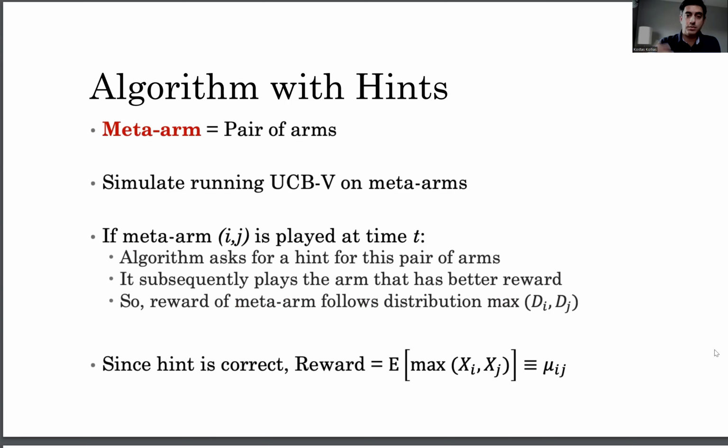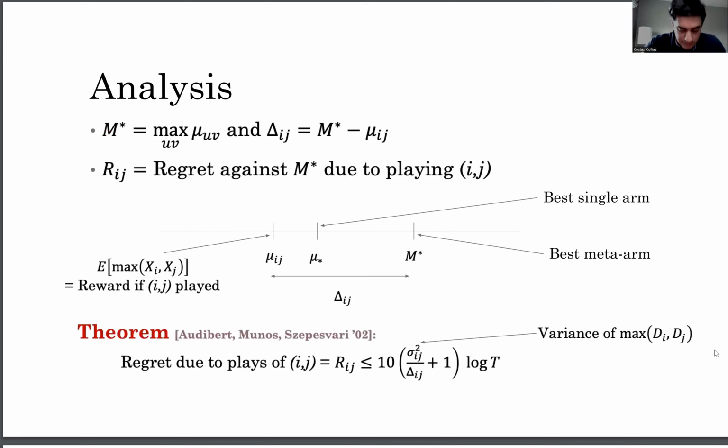So the reward for these meta arms follows the distribution that is the maximum of the two distributions of the two arms. And then we can define the new mu_ij to be the mean of this distribution. Now, to look at the analysis, we will define capital M star, which is pretty much the mean of the best meta arm. And we will have capital delta_ij, which is similar to what we had before for the single arms, the difference between a meta arm and the optimal meta arm.